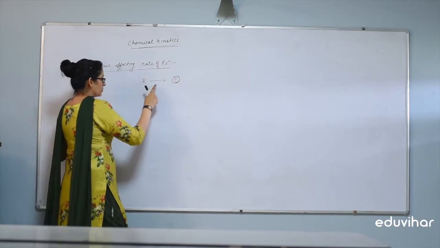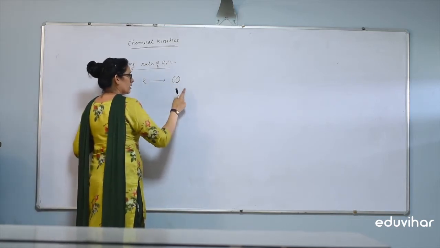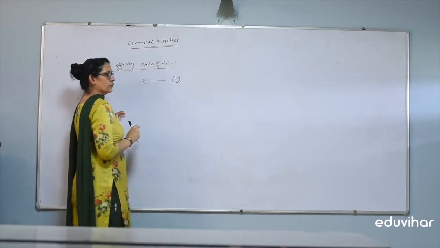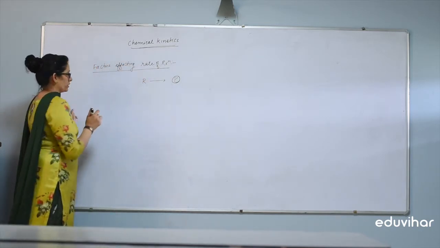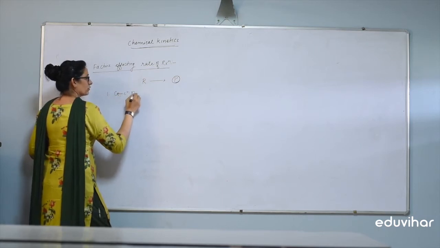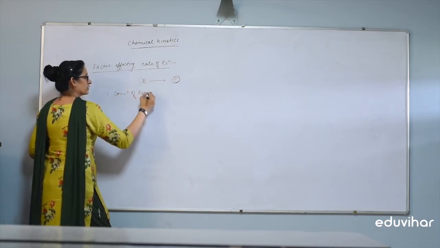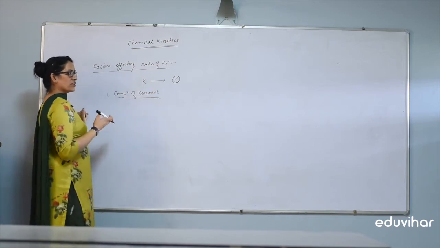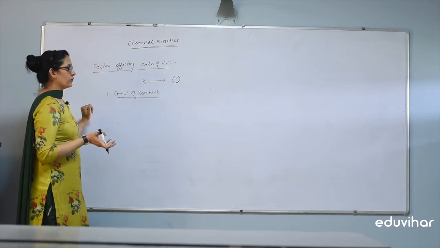The reactant R changes into product P. What are those factors which increase the rate of formation of product? First, the very important one is concentration of reactant. The more the concentration of reactant, the more the formation of product.